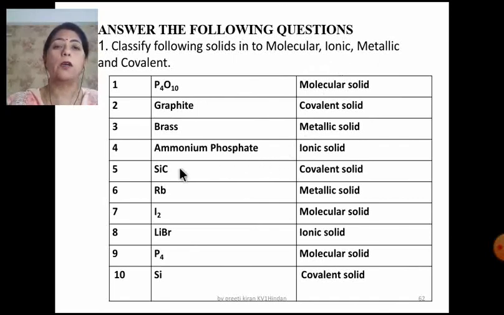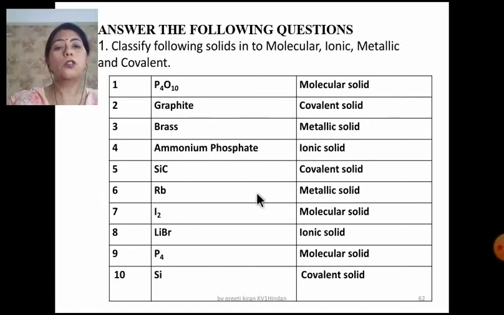For example, this is here ammonium phosphate. You know that ammonium cation is there and the phosphate ion is there. So obviously it is an ionic solid. You know lithium ion and bromide ion. It is an ionic solid. Silicon is a covalent solid. Silicon and the carbon is a covalent solid because they form the bond by sharing of electrons. Graphite, just now I told you, a covalent solid. Brass is an alloy of metals. It is a metallic solid.